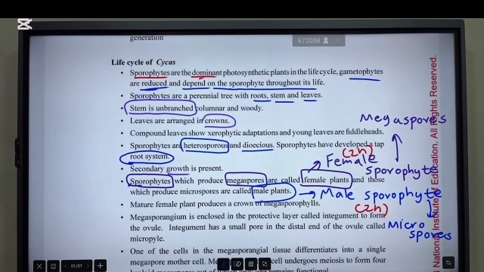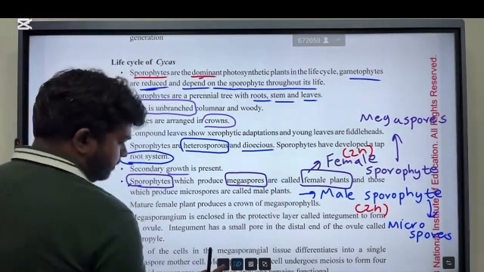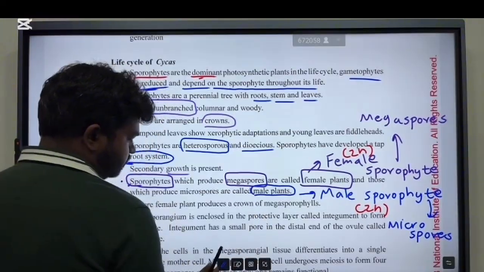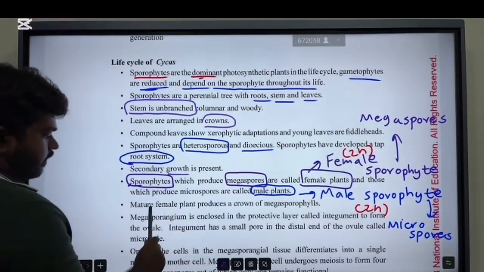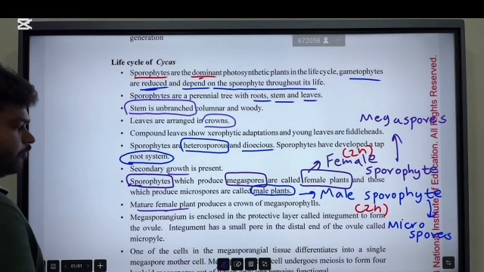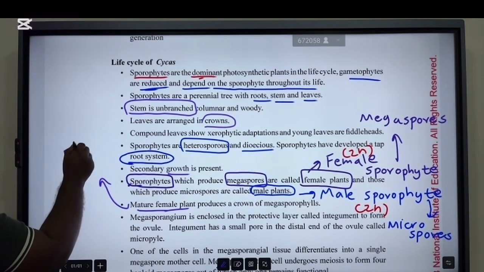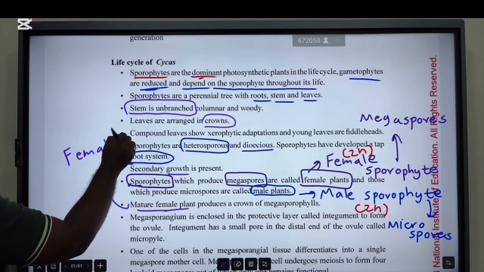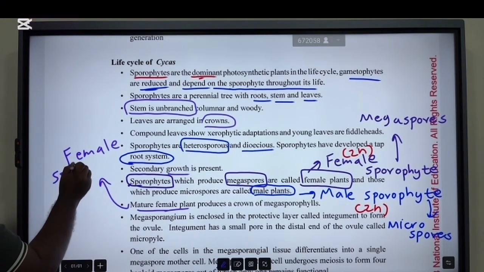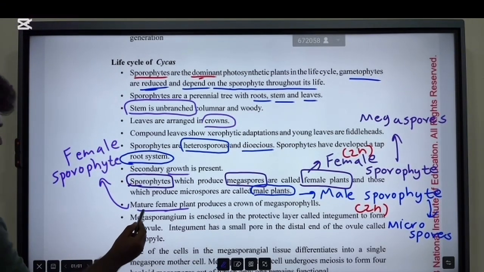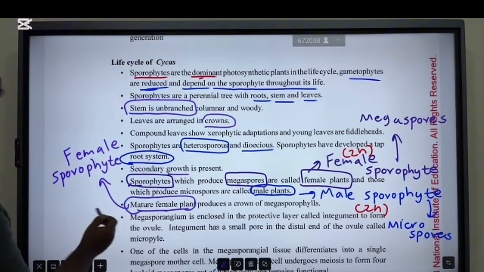Okay, so the mature female plant produces a crown of megasporophylls. The mature female plant means the mature female sporophyte, all right?